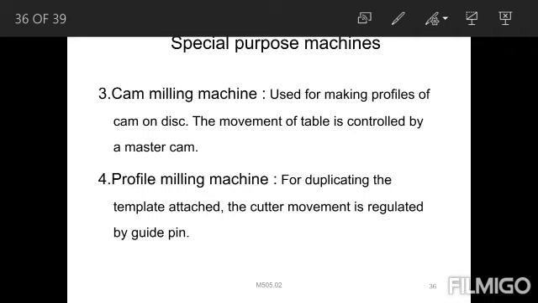So what we have discussed up to now: the main discussion of milling operations, the relative merits and demerits over turning and shaping methods that we observed, then the working principle of milling machine, and what are the classifications. How many classifications of milling machines are there. We know only with the help of these.